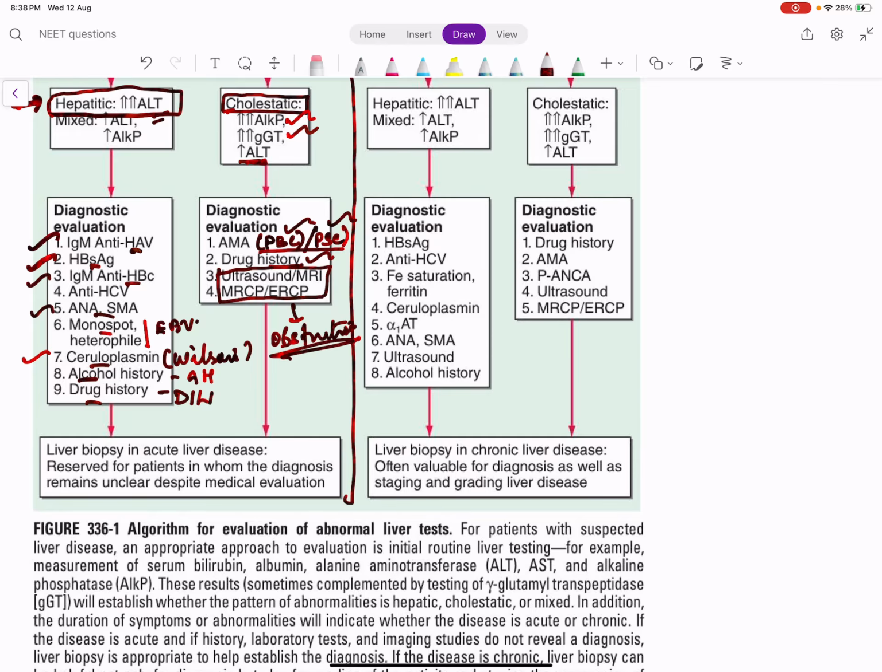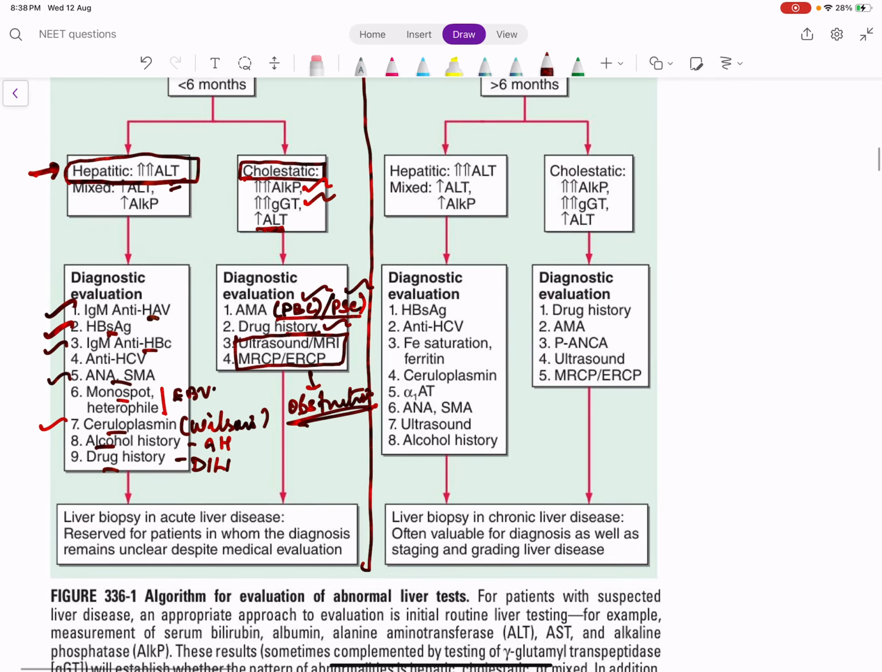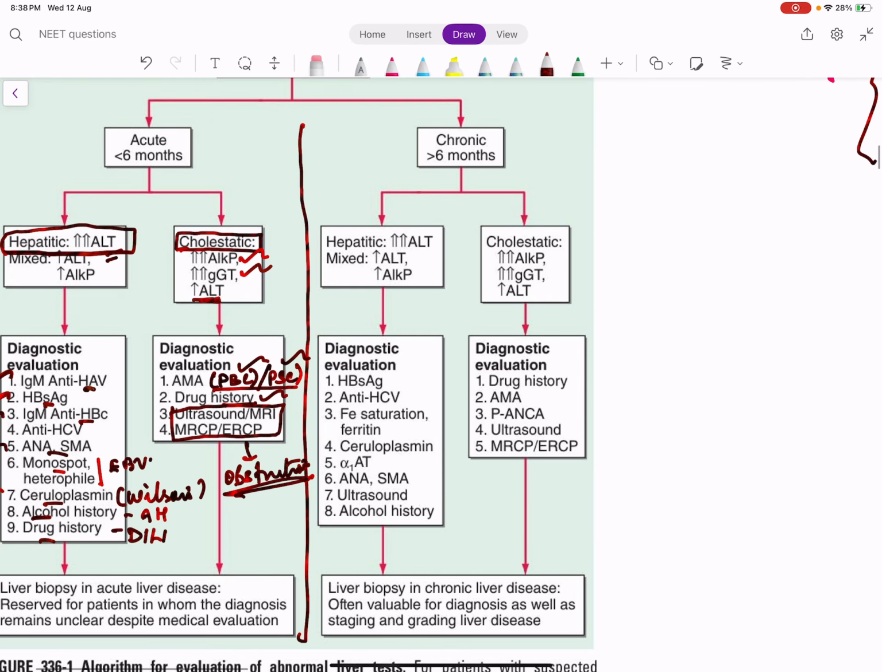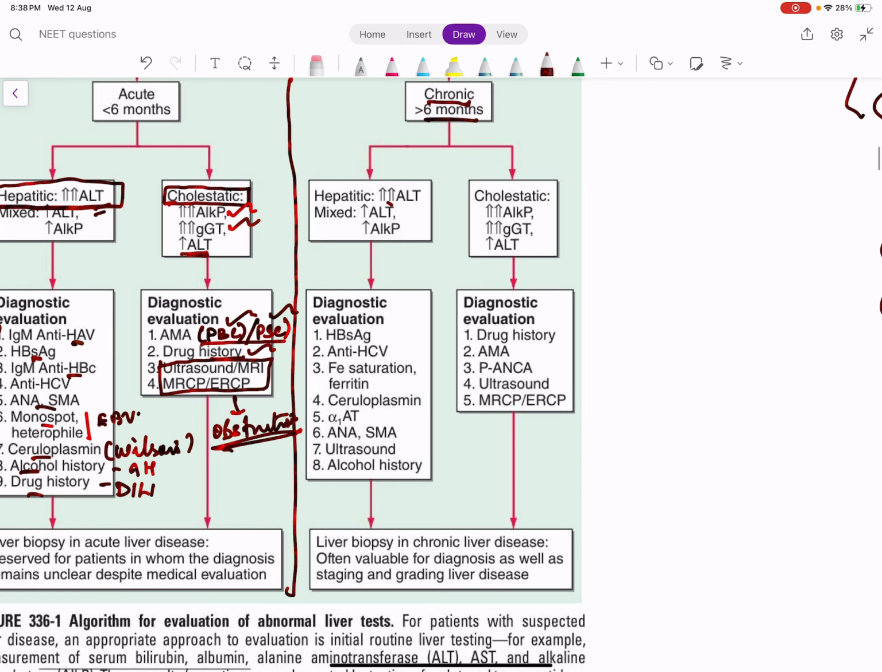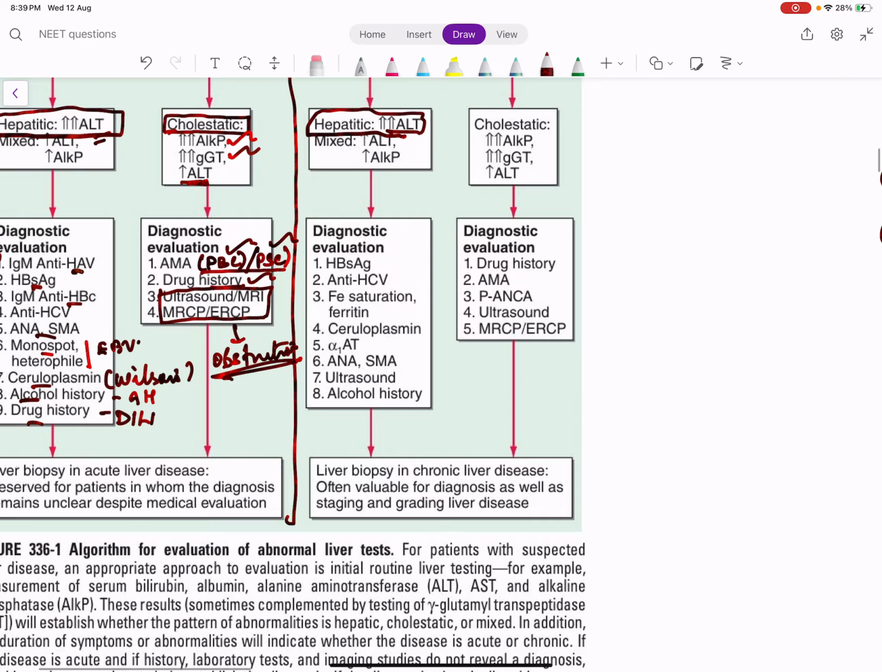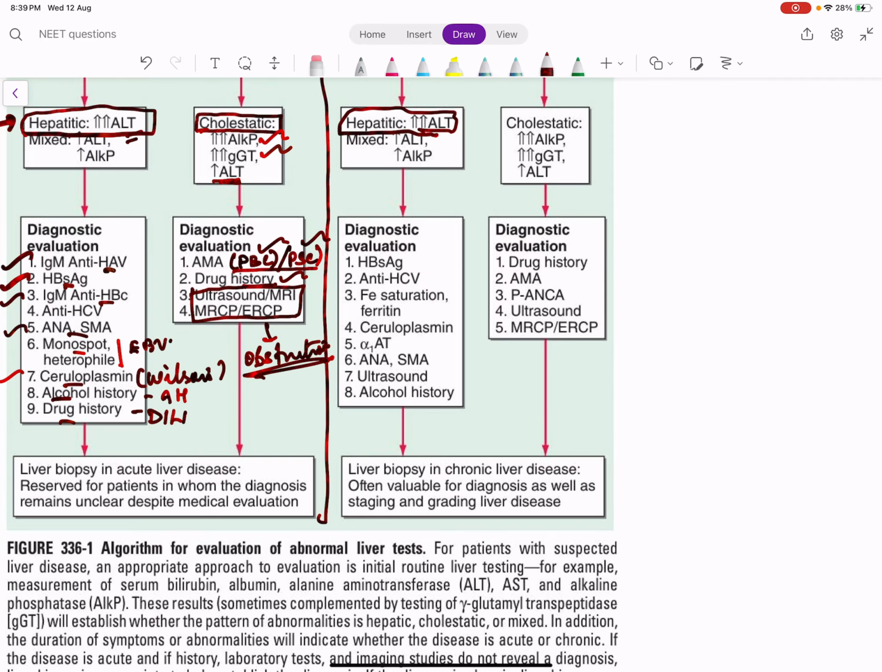So for a cholestatic pattern, think of a surgical cause or PBC or PSC. But if it is a hepatic pattern, we see the medical causes. Now the same thing, if it's a chronic hepatitis, again see the pattern. If it is a hepatic pattern, ALT and AST are elevated and both direct and indirect bilirubins rise.